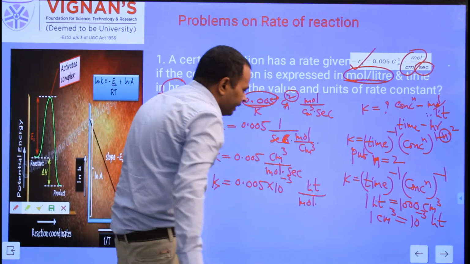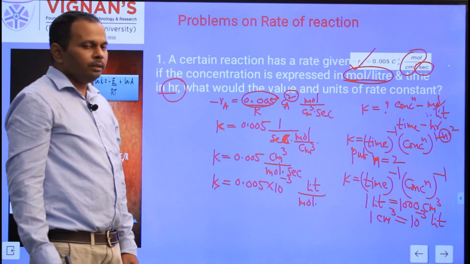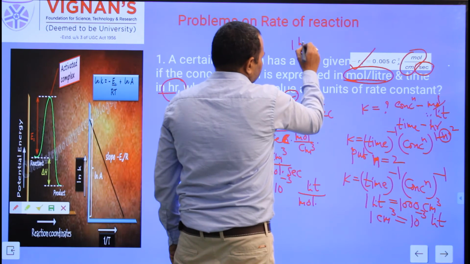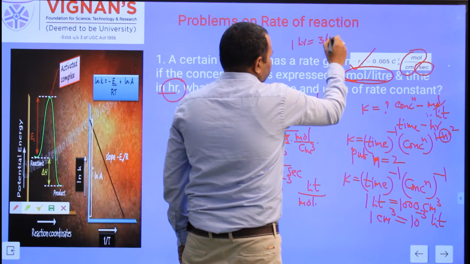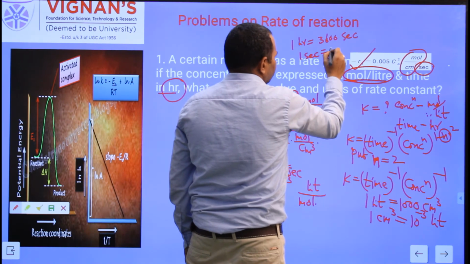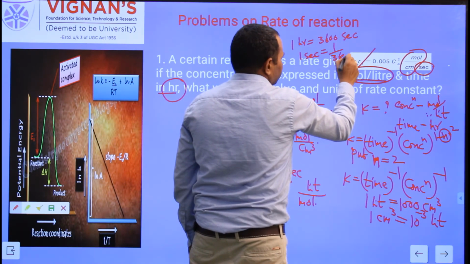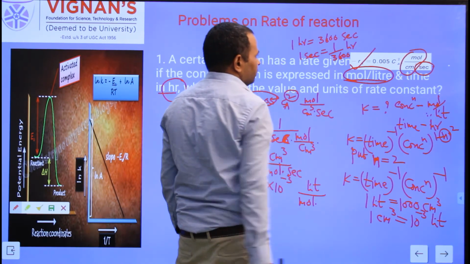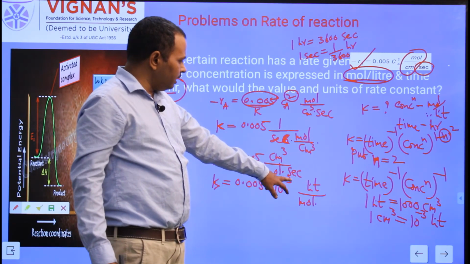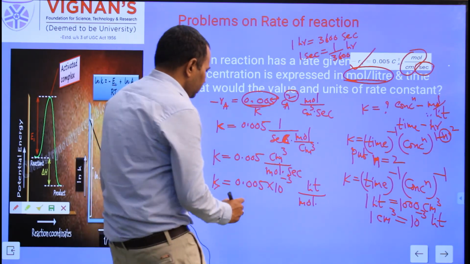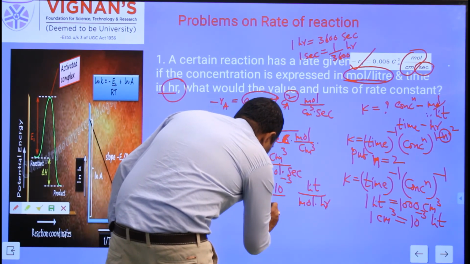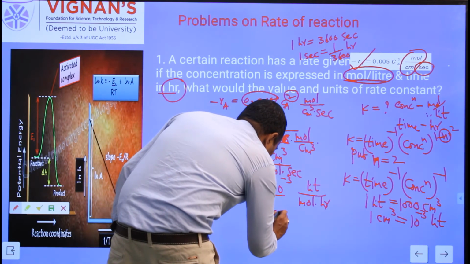And how can you convert second to hour? 1 hour is equal to 3600 seconds. From this, 1 second is equal to 1 by 3600 hours. So in place of second, write hour, and here write 1 by 3600.